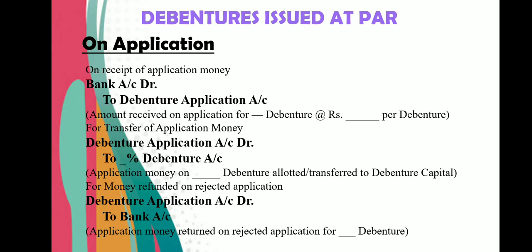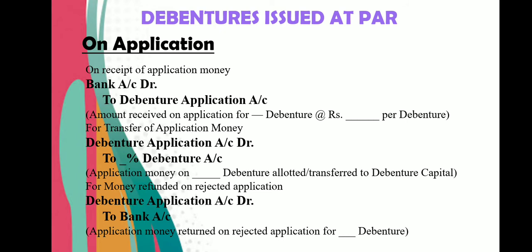First we understand debentures issued at par. That means face value and issue price both are same. So on application, first the company will receive application money from the public. So entry would be bank account debit to debenture application account. This amount we will transfer to debenture account. So your second entry would be debenture application account debit to so and so percentage debenture account.